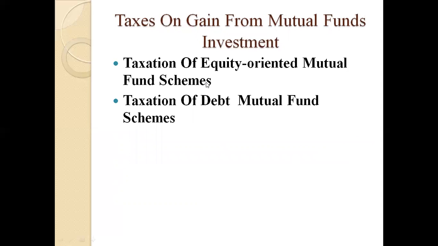Tax on gain from mutual funds investment is of two types. First, taxation of equity-oriented mutual funds: a scheme that predominantly invests over 65% of the portfolio in equity shares of domestic companies is called an equity-oriented mutual fund scheme. And the second one is taxation of debt mutual fund schemes. Long-term capital gain on debt mutual fund units held for more than 36 months is taxed at the rate of 20%. I hope the concept is clear.